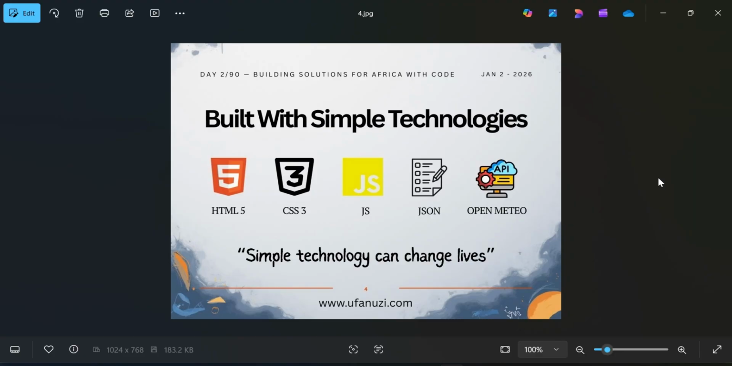For that, we will be using HTML5, CSS3, and JavaScript, and we will be using JSON for data storage, and we will be using Open-Meteo.